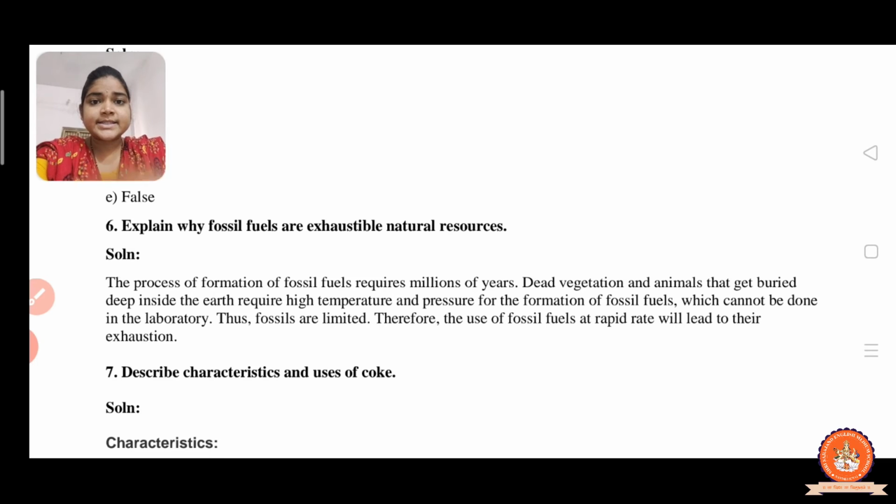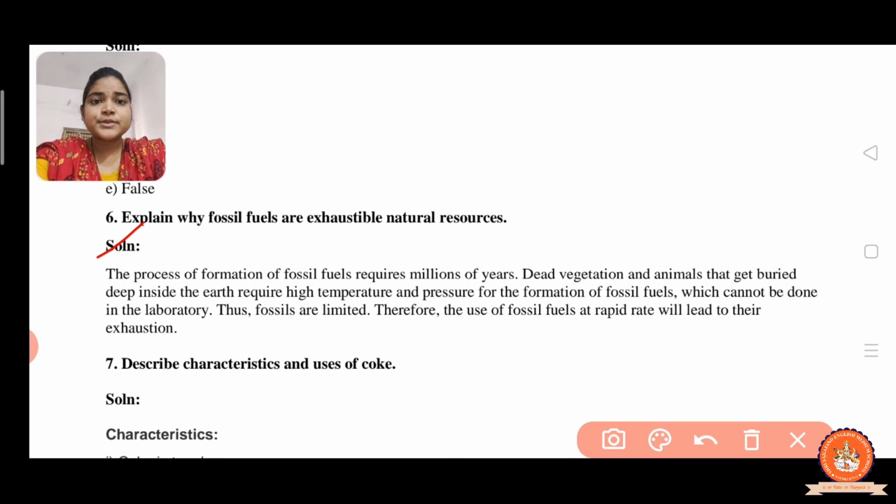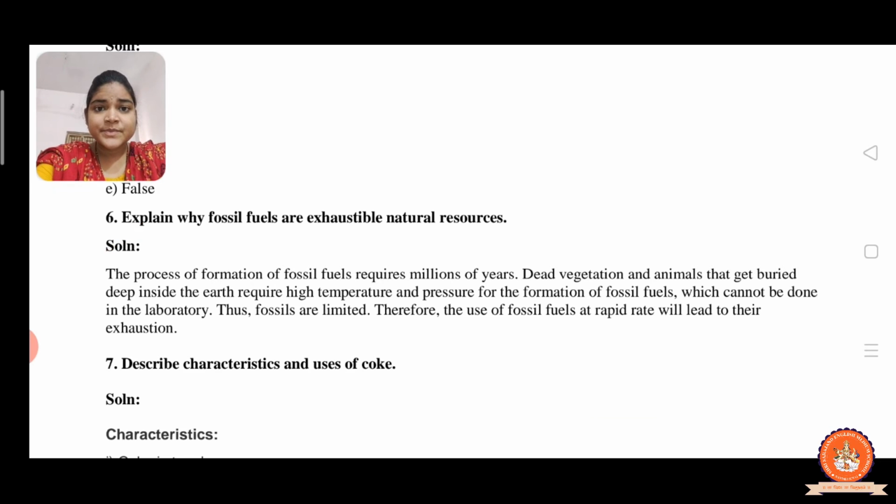Question number 6. Explain why fossil fuels are exhaustible natural resources. Because the process of formation of fossil fuels requires millions of years. The process of formation of any fossil fuel, whether it is coal or petroleum, requires millions of years.